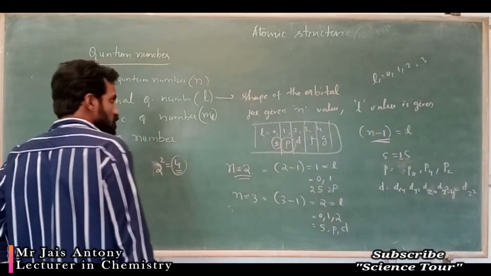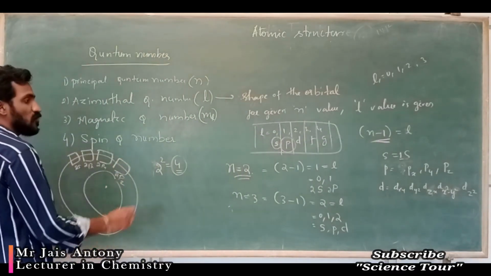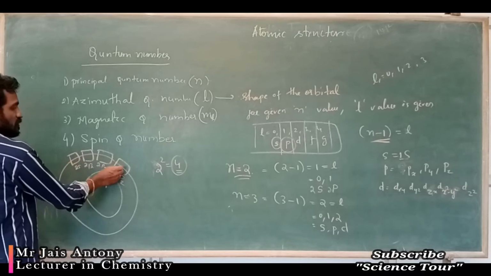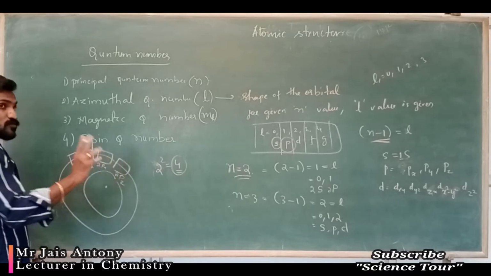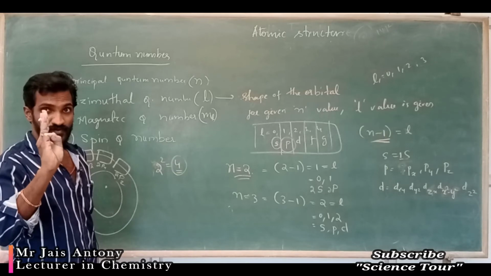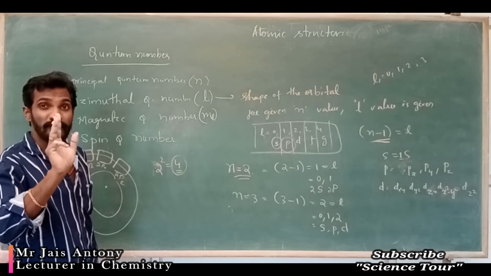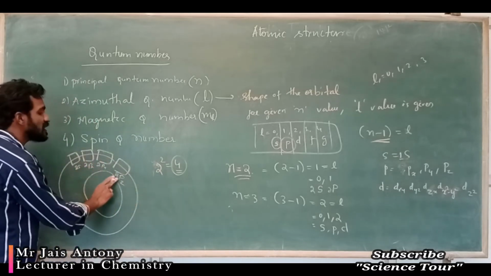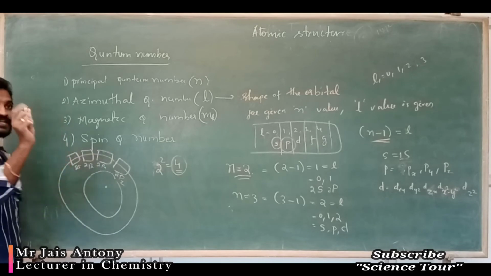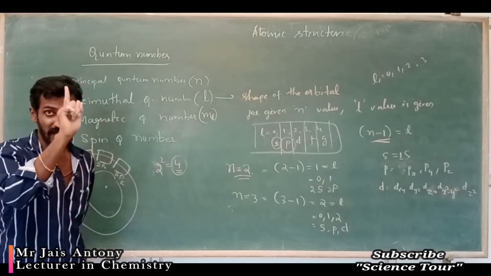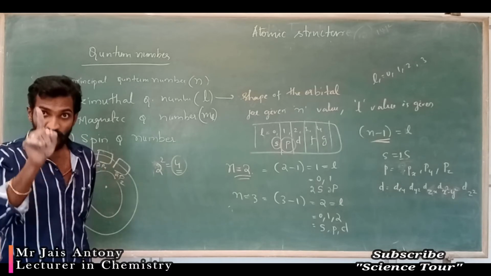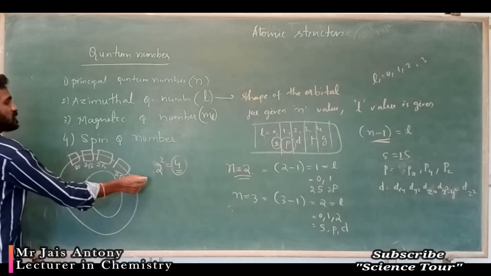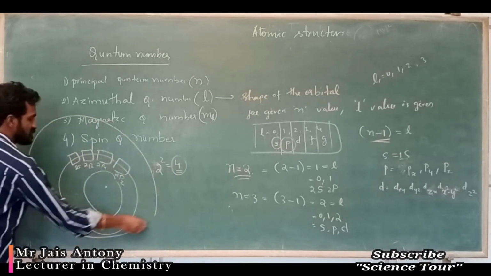So in the second energy level, in total how many orbitals are there? 3 p orbitals are there. Which are those 3 p orbitals? Name them: 2px, 2py, 2pz, and 1 s orbital is present. 1 s, it is not a number. 1 s orbital means, what is the name of that particular orbital? 2s.